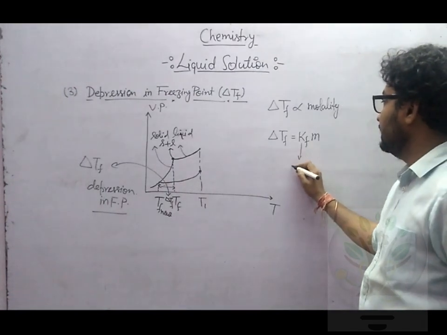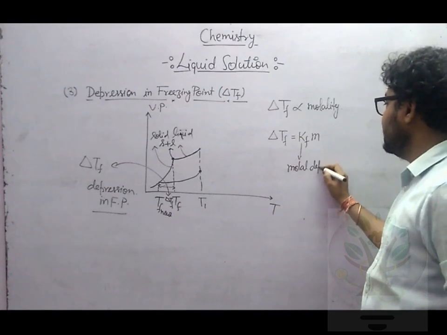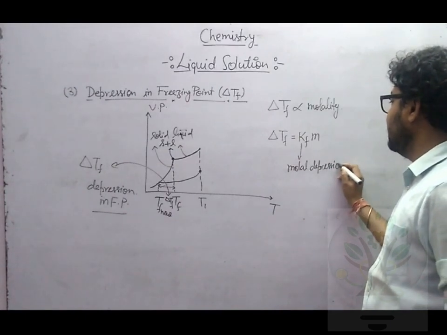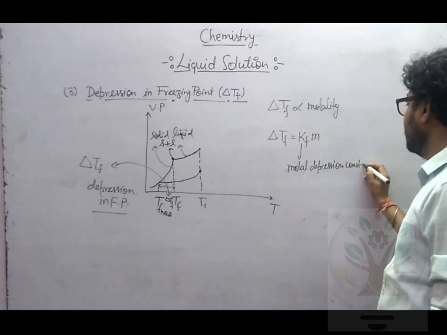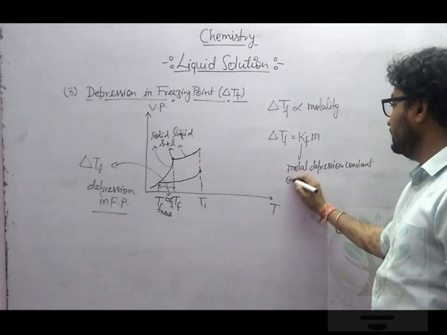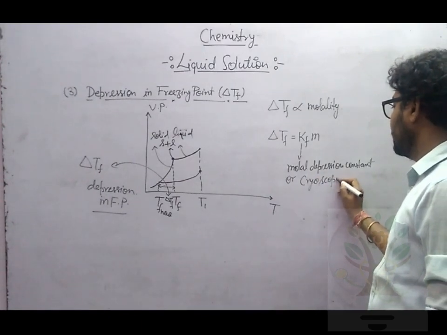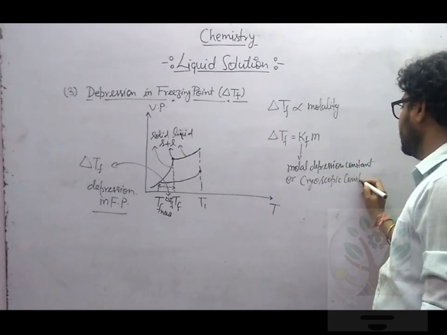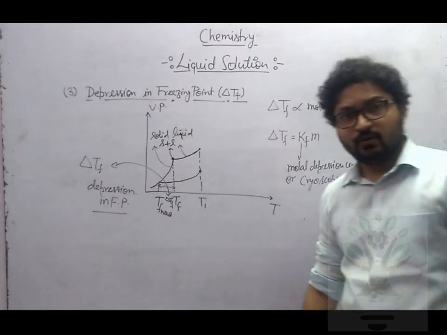KF is called molar depression constant. Why depression? Because freezing point is reduced. It is also called cryoscopic constant.